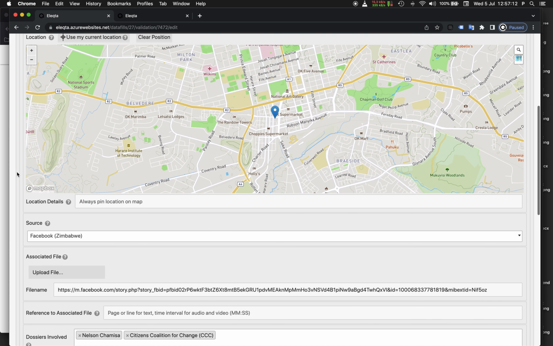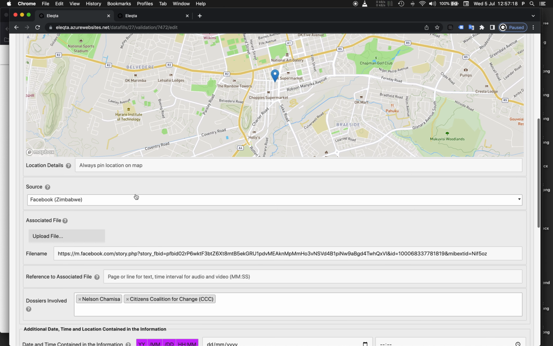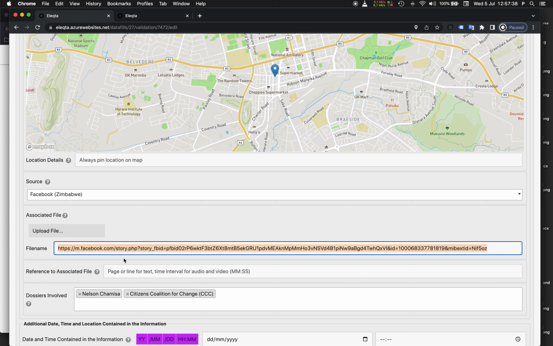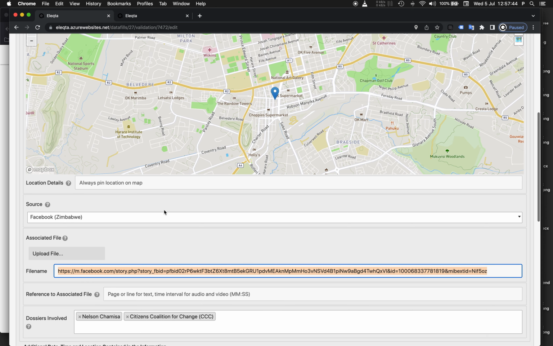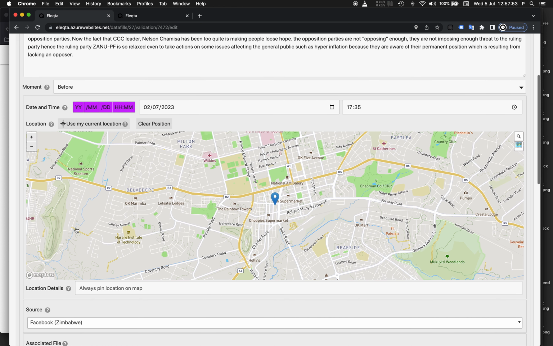So this data entry concerns the opposition stances. I can see here one first thing that is wrong, and that is that the researcher here has simply uploaded a link to EleQta, and I'd already told you we do not want links on EleQta, or at least as few as possible, and only if I can also see the Facebook post in this case with the information. So what the researcher should do in this case is please take a screenshot of the Facebook post and upload it as an associated file using this button here.